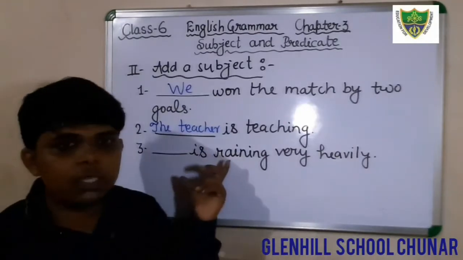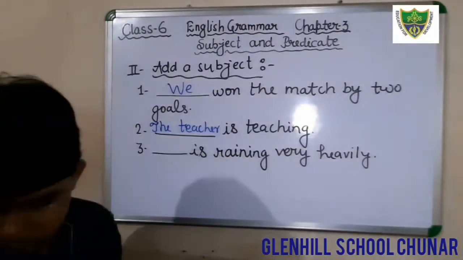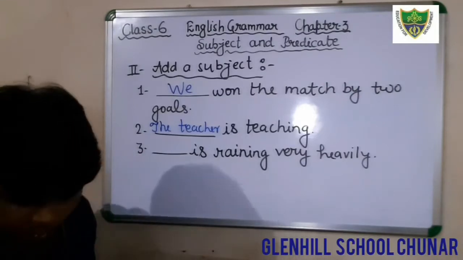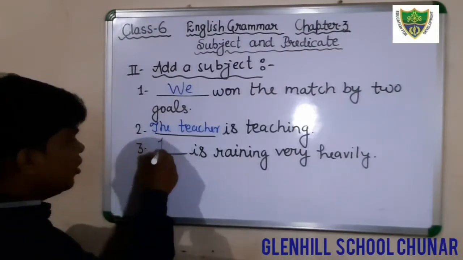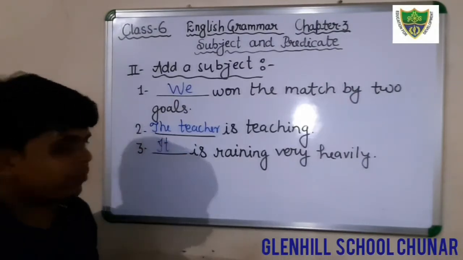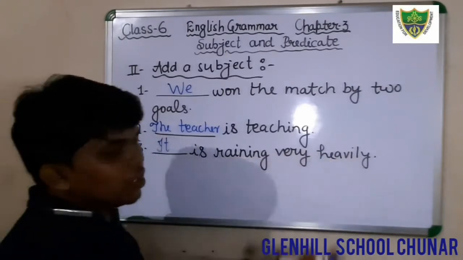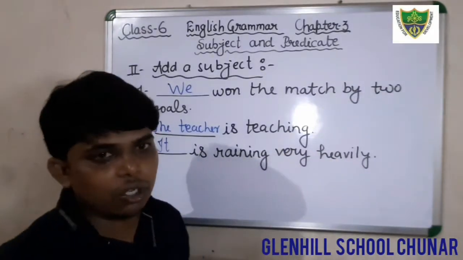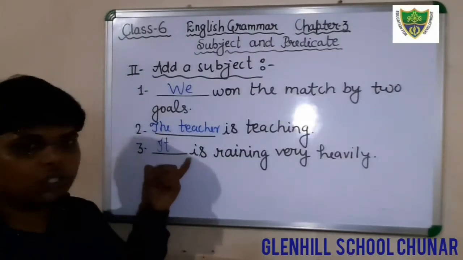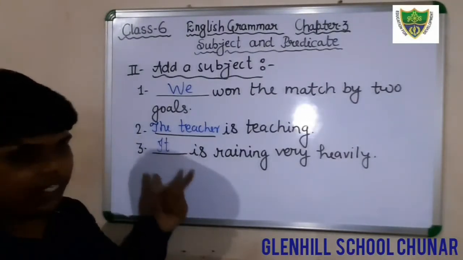Here you have to fill the subject. Here what would be the subject? It. Here we will fill the word it. It is the subject here, and the rest of the words are the predicate. So in question number 3, you will fill it.